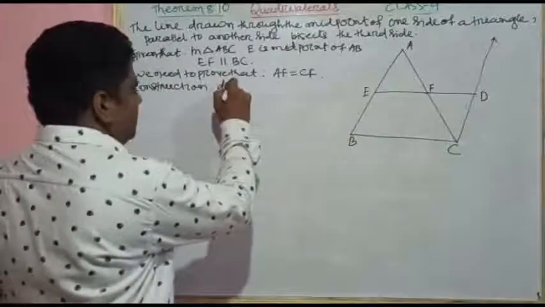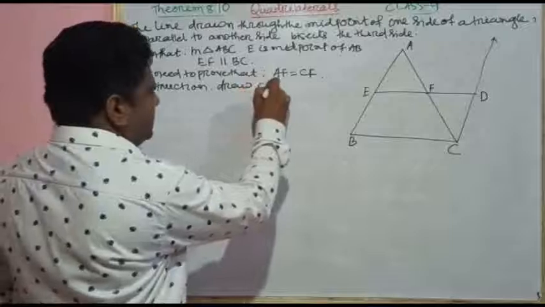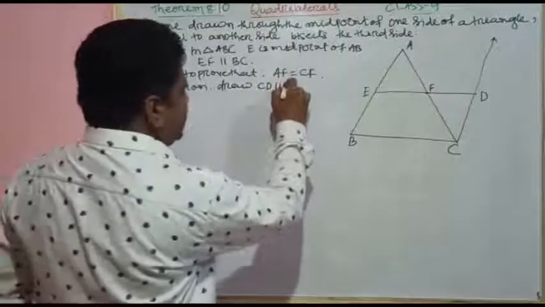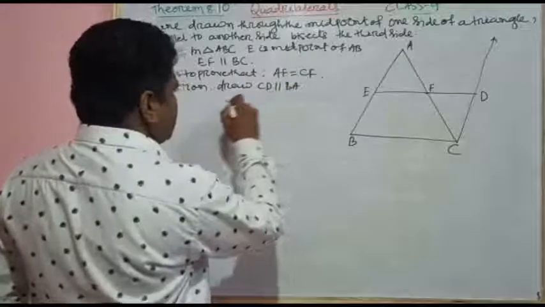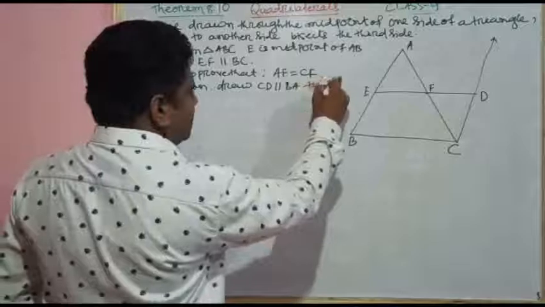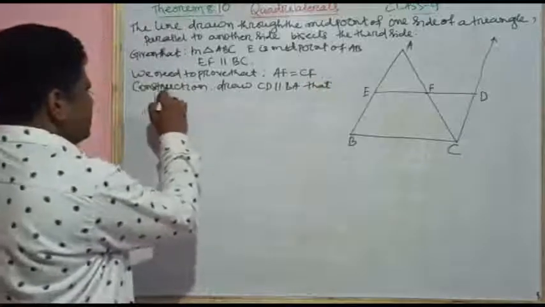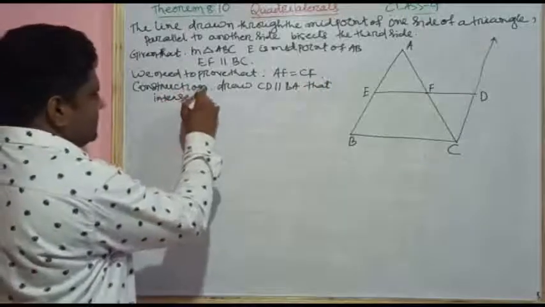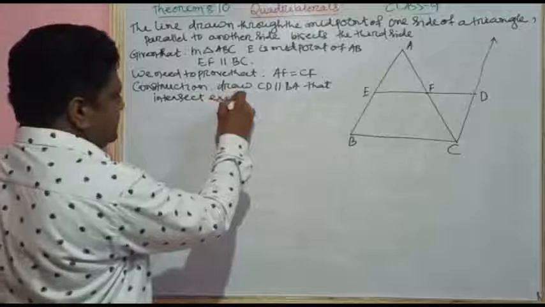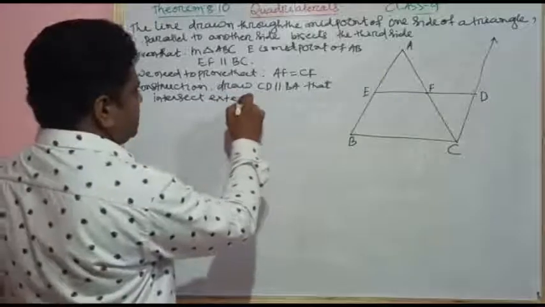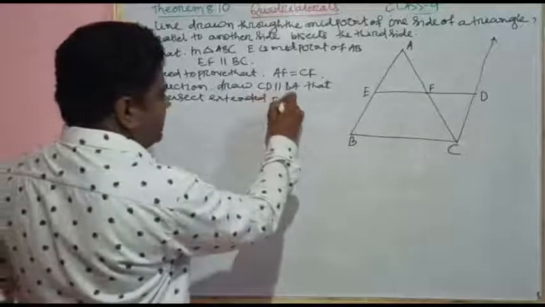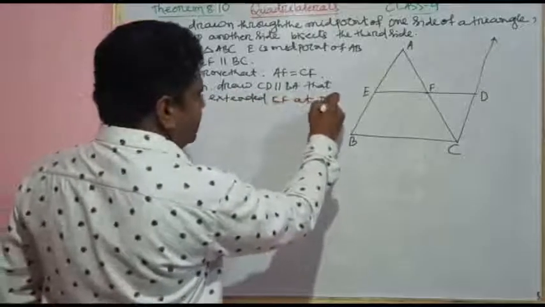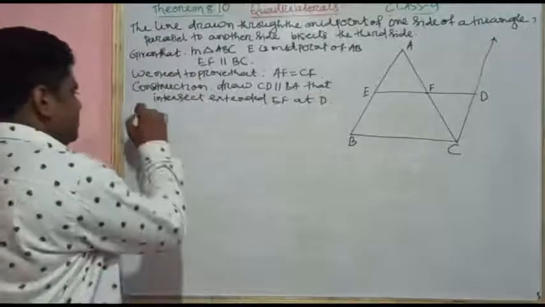Draw CD parallel to BA that intersects extended EF at D. So let's prove this.